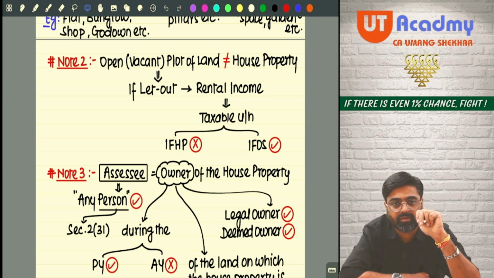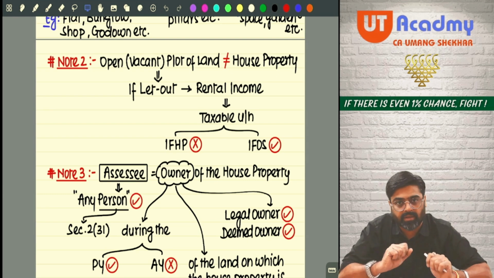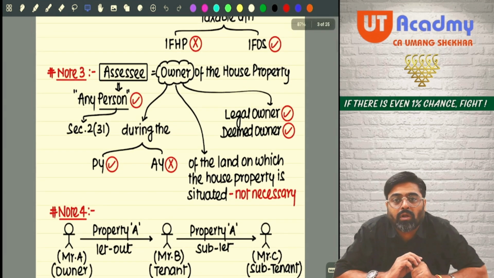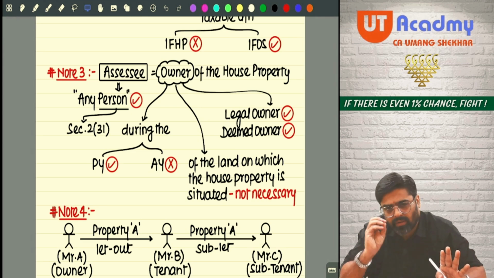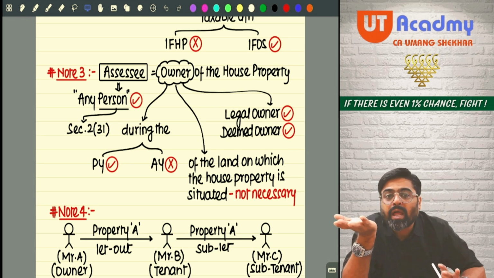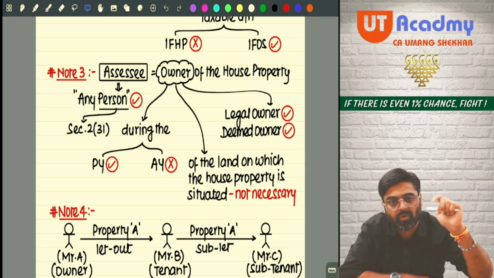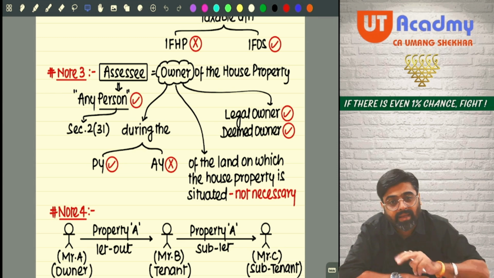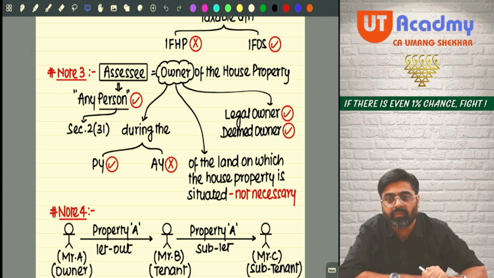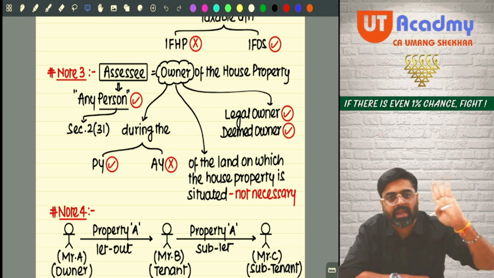Now the second condition is that for the house property we are talking about right now, the property which we want to bring under this head, the assessee should be the owner of that property. What do you mean by owner? That we are going to know. But tell me, what type of assessee can be the owner of the building? Can I say an individual can be the owner of the building? Can I say a company can be the owner of the building? Can I say a partnership firm can also be the owner of the building? Any person can be the owner of the building.